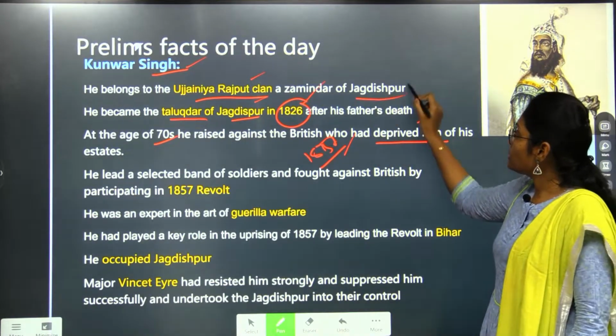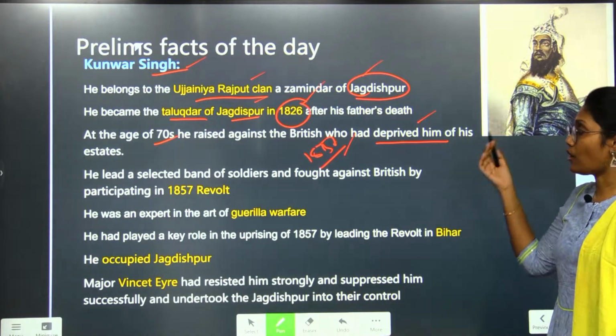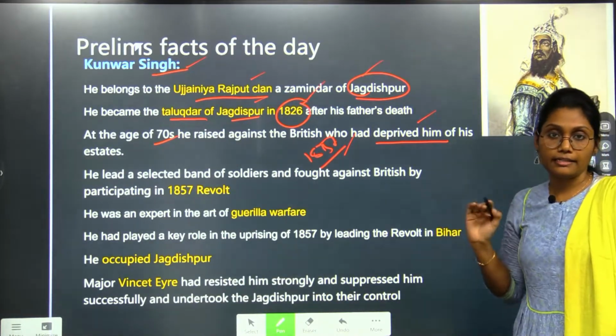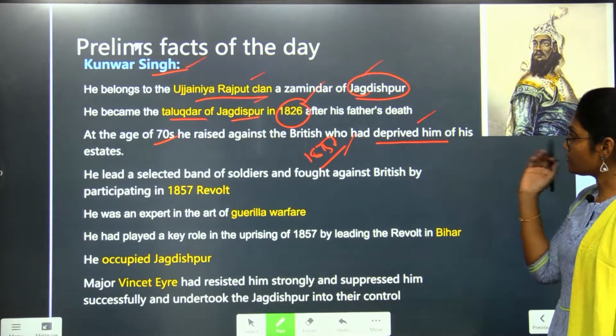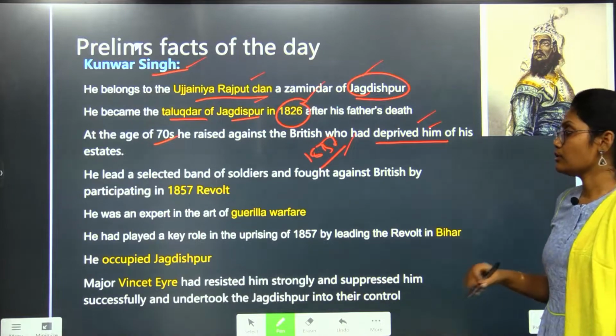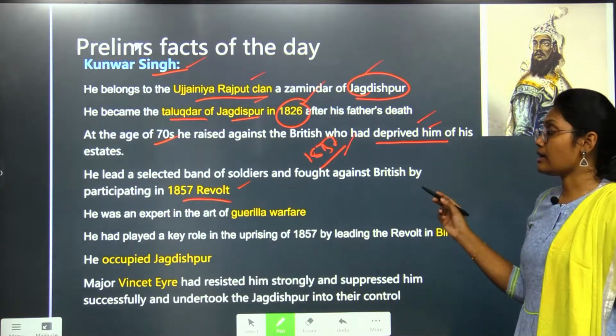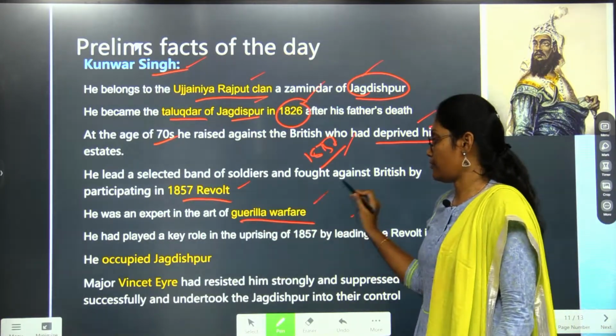As he owned the Jagdishpur territory, the Britishers had deprived him of his own estate. Out of anger at that incident, he wanted to participate in the 1857 revolt. And also, he was an expert in guerrilla warfare.